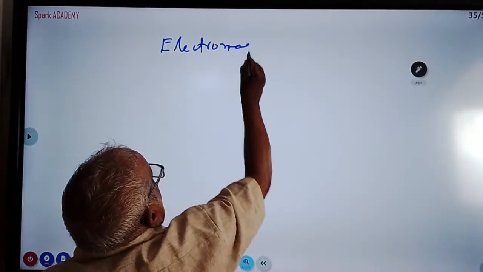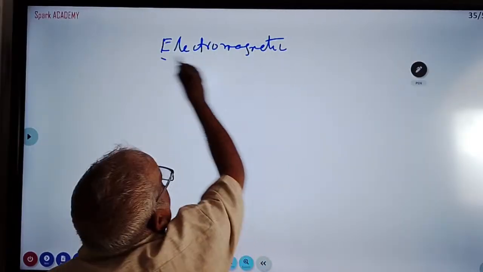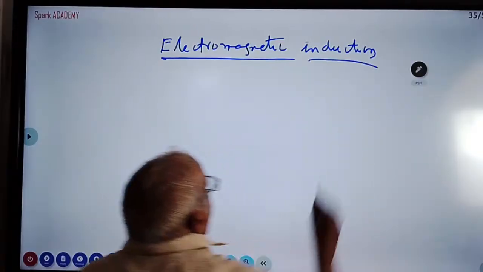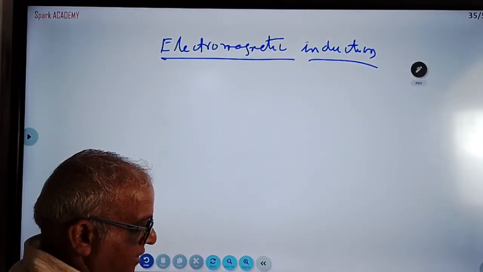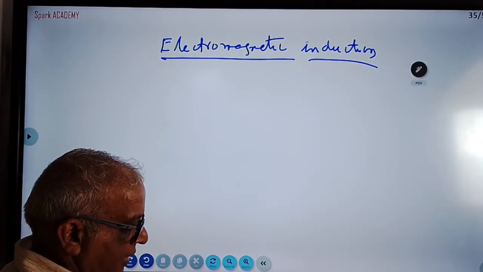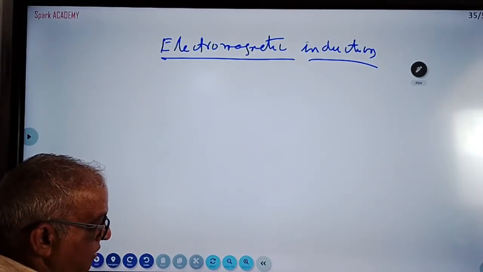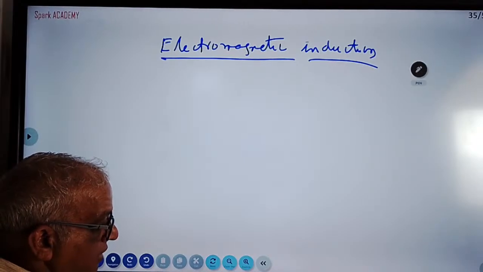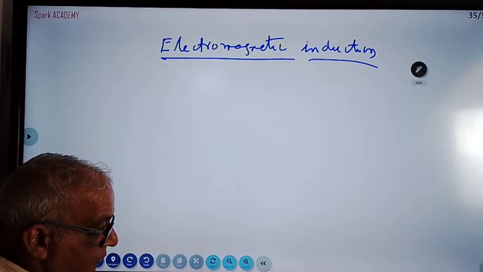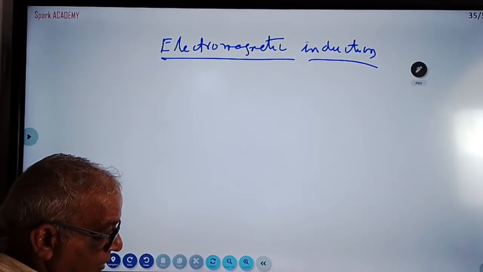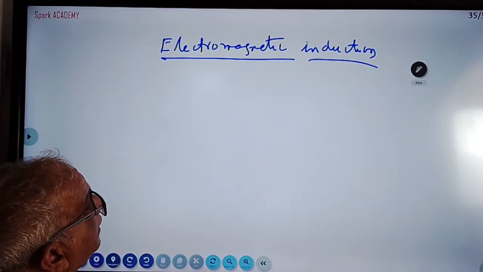Electromagnetic induction. They are asking an important question in electromagnetic induction.